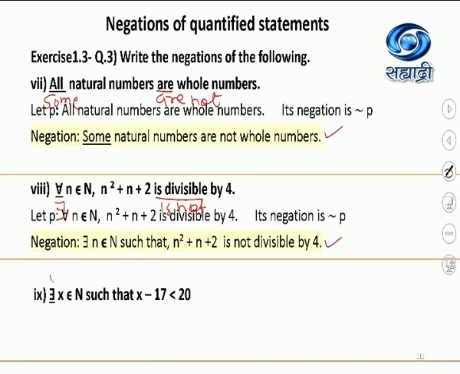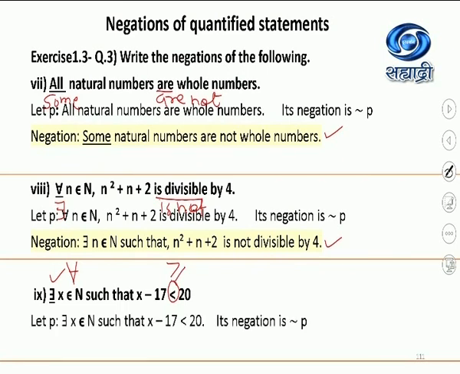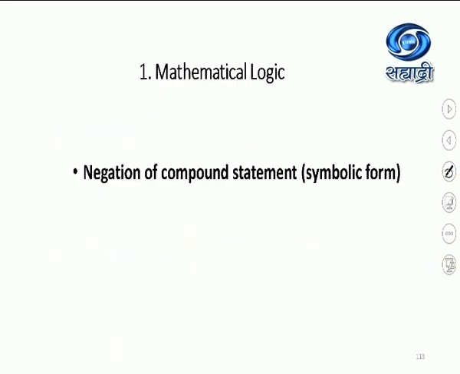Last one on this slide, there exists x belongs to N. Where you have to write the negation? Negation of there exists as well as negation of less than. If you are doing the study orally, here also in the textbook or with pencil you can write, there will be for all, and negation of less than will be greater than or equal to. Let's confirm. Yes. For all x belongs to N, x minus 17 is greater than or equal to 20. Please note it down.